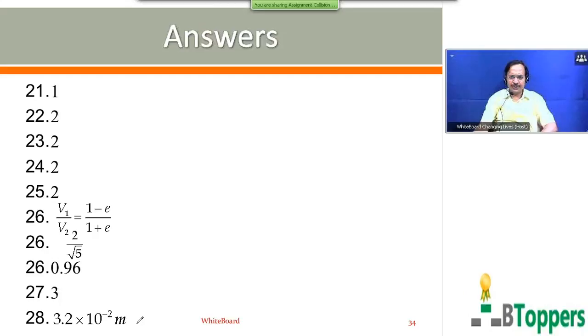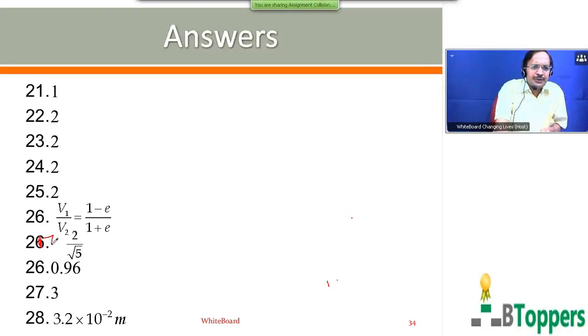Next, I am going to show the answers for the next two questions, in numbering order. This is 22, 23, 24, 25, 26.